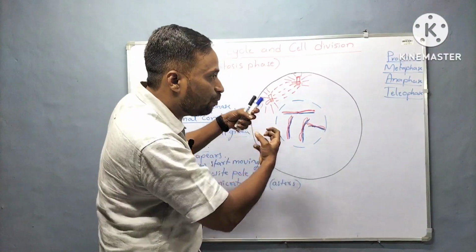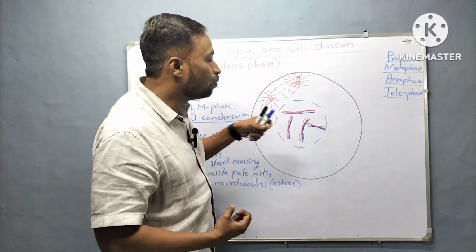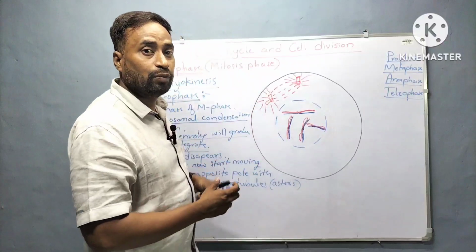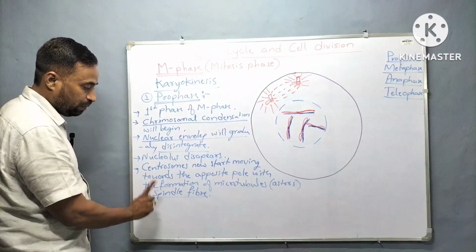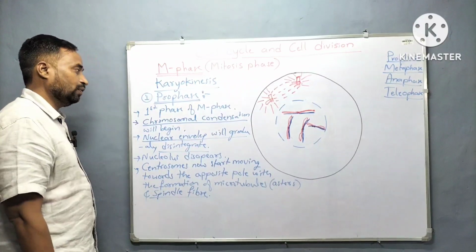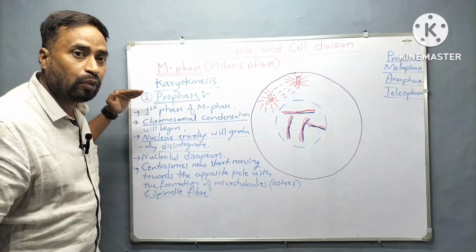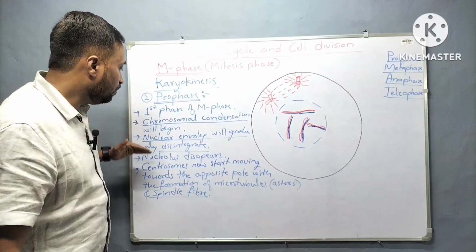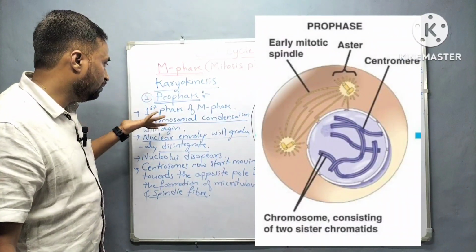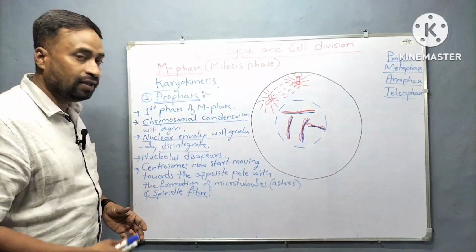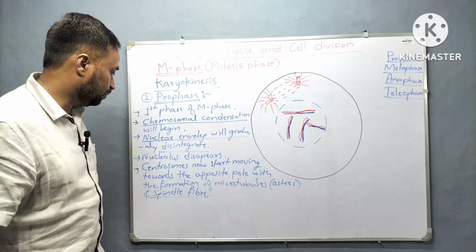Then they pull those chromosomes to the opposite poles. So as to pull the chromosomes, spindle fiber plays a very important role. I hope all the key points regarding prophase are clear to you. If you want to take a screenshot, you can have it right now.